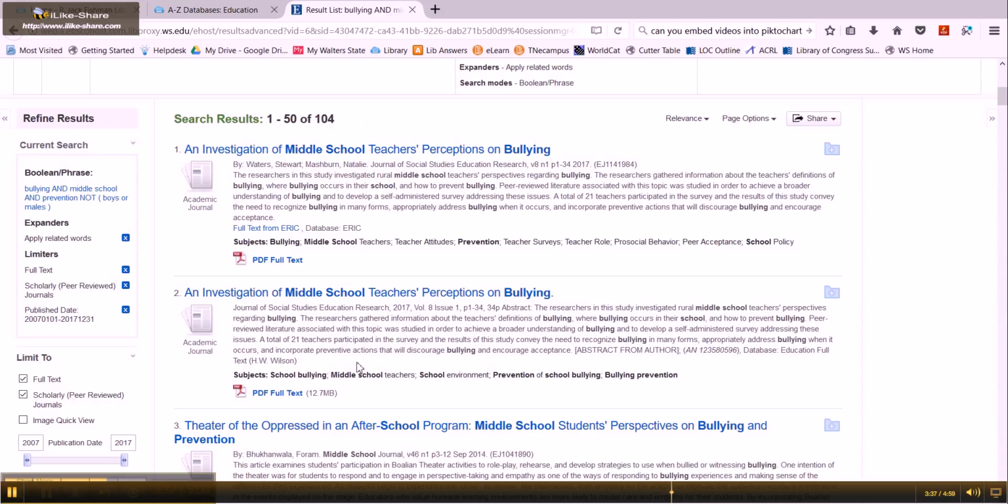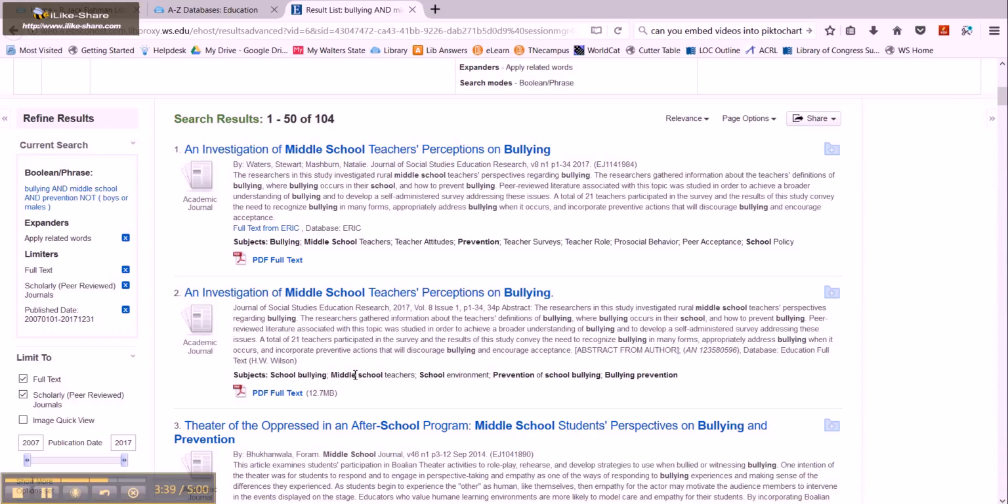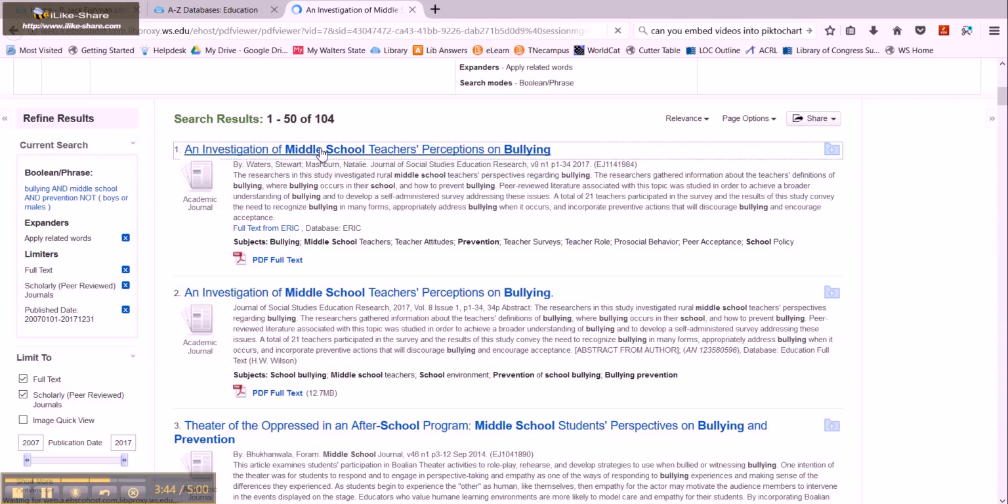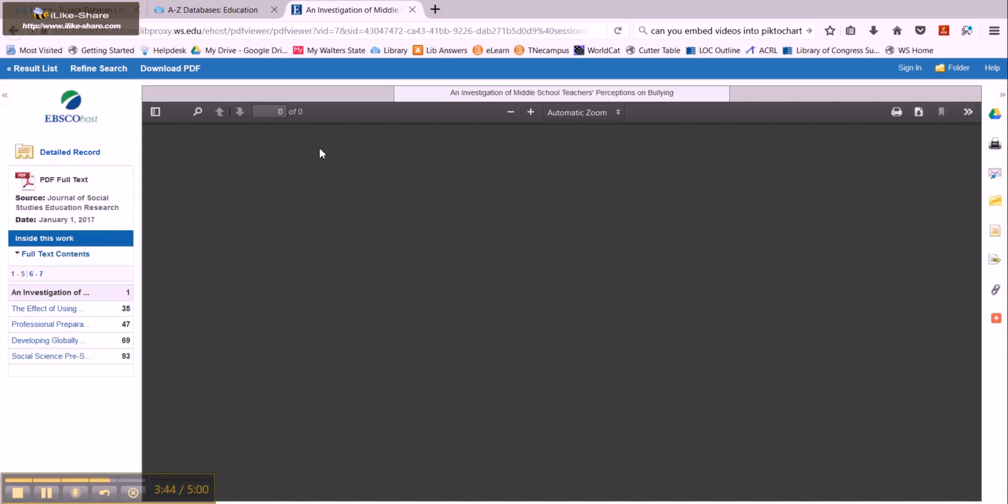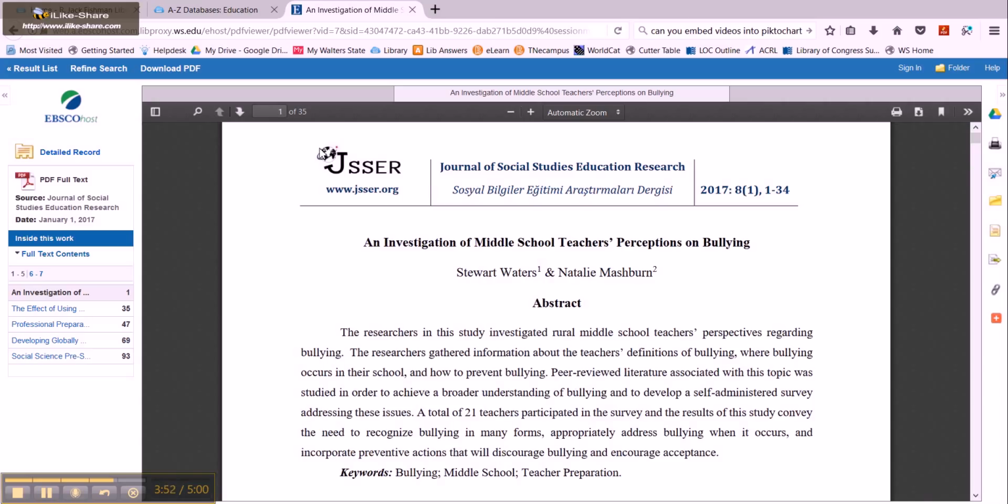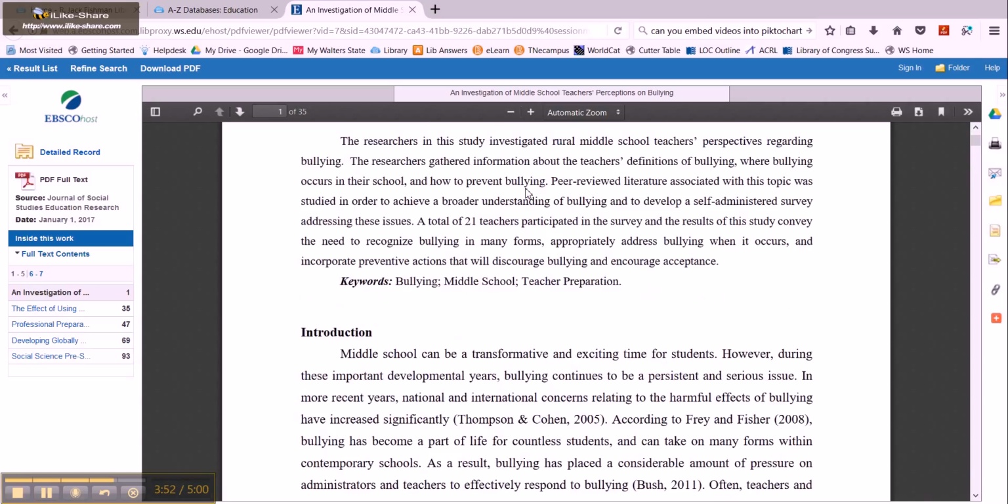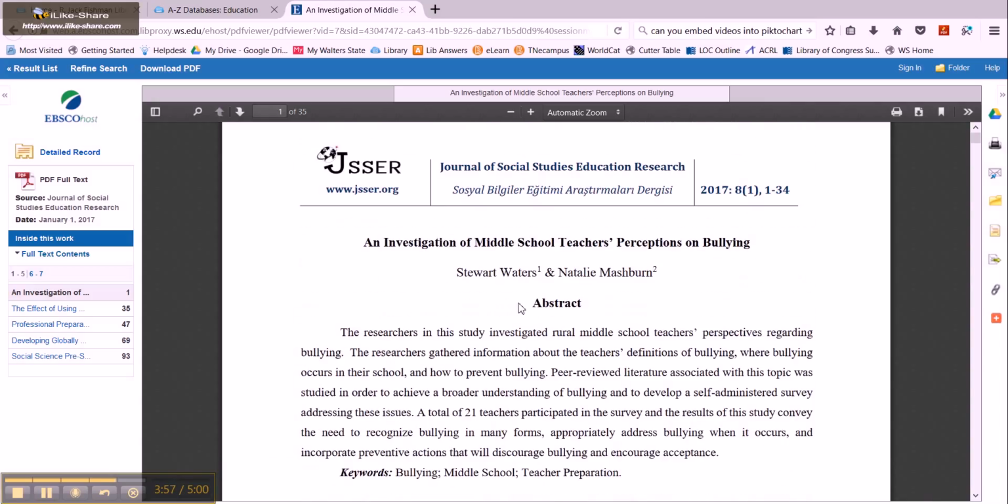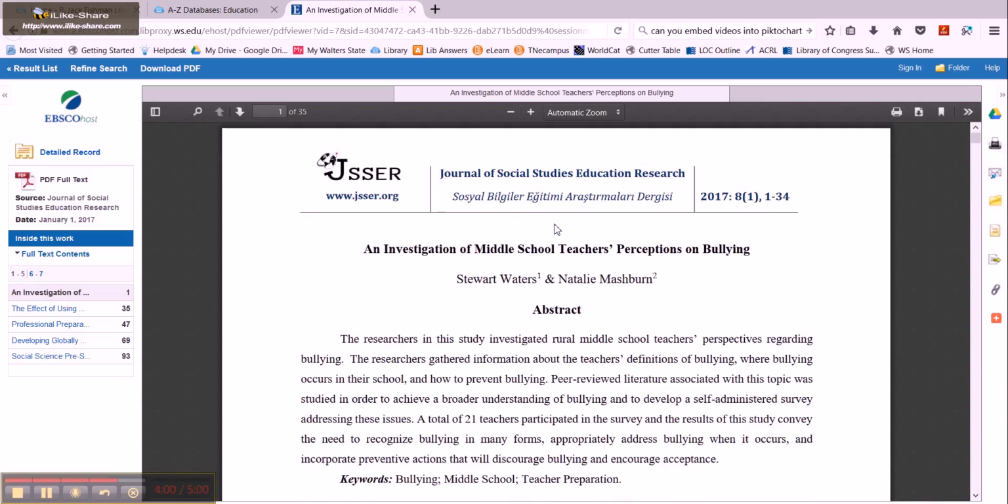But once you get a list of results you are happy with, and you see an article you may want to look at, you would just click into the article. And once it loads, it may take a moment, you should get the full PDF of that article. And so there's the abstract and then all of the information for that entire article. And you should save or email or print off anything you find that's going to be helpful for your research.